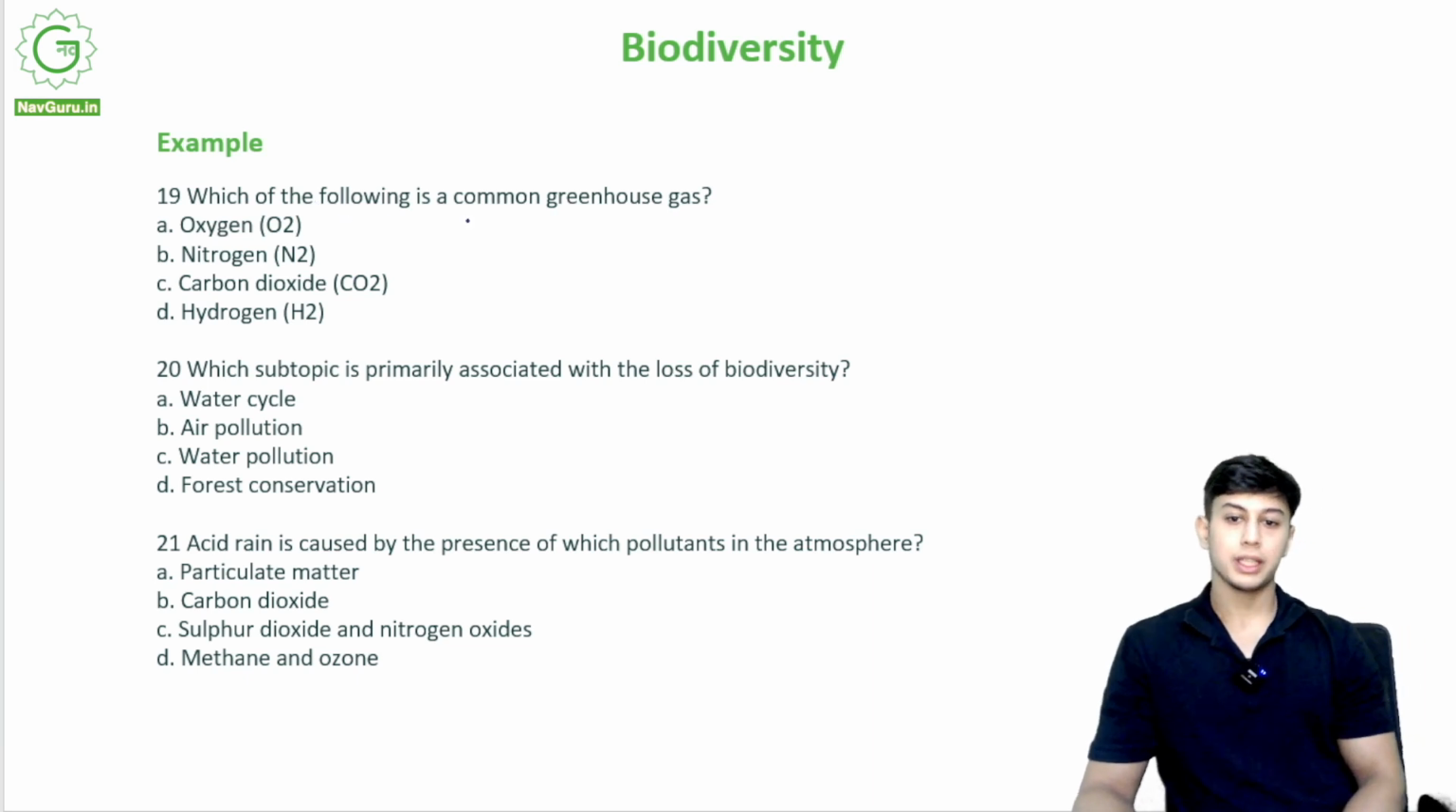Which of the following is a common greenhouse gas? A common greenhouse gas that everyone knows. Oxygen, nitrogen, carbon dioxide, hydrogen. So which one is the correct option? It is C, carbon dioxide.